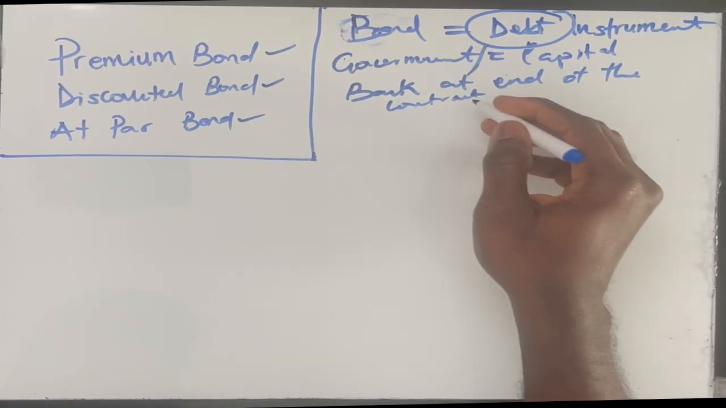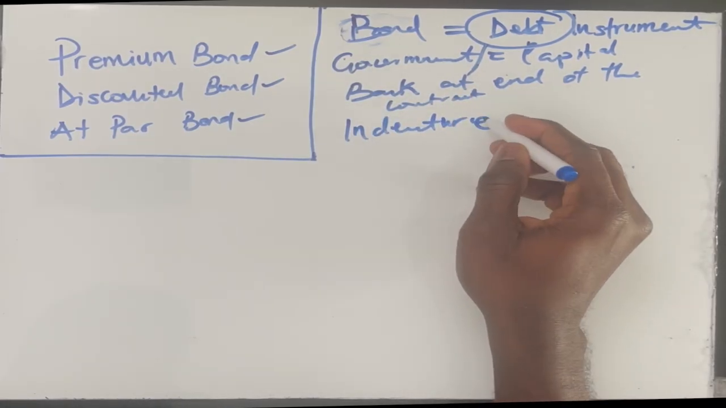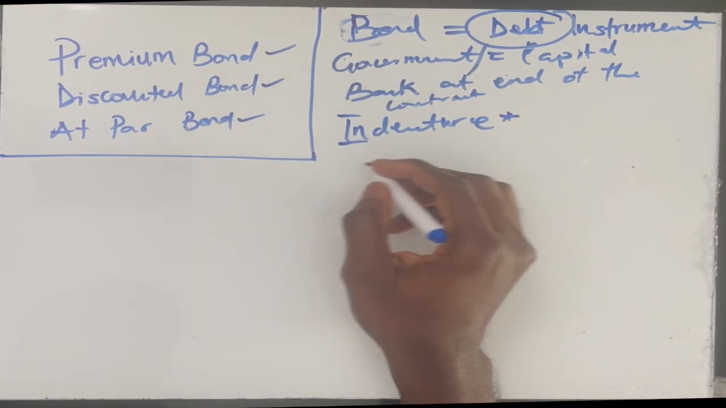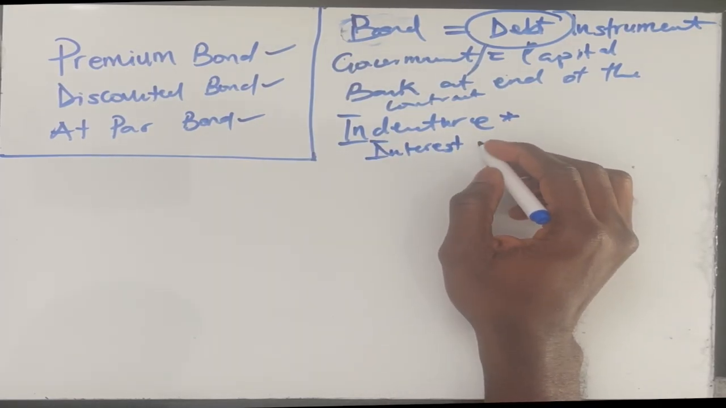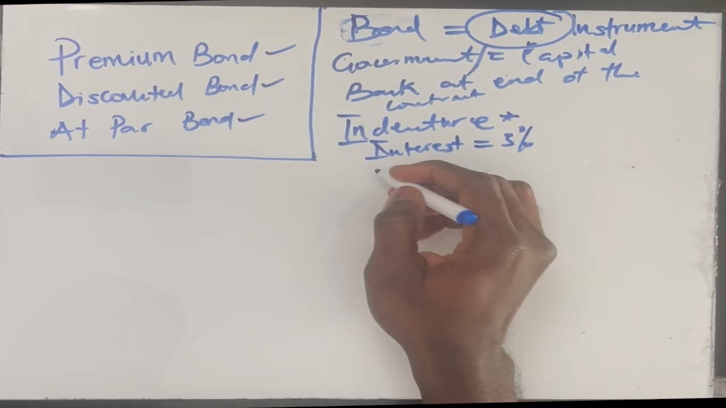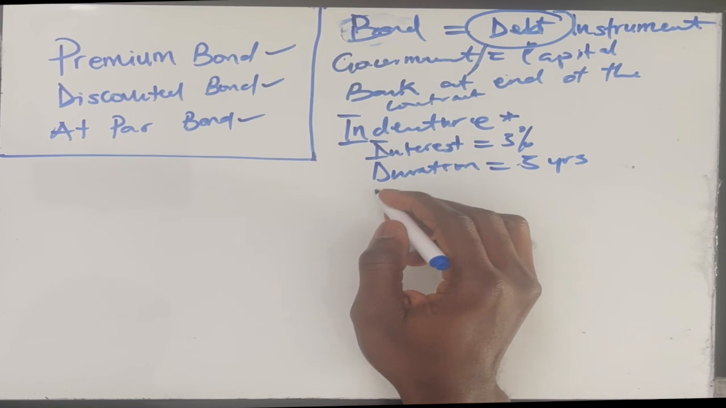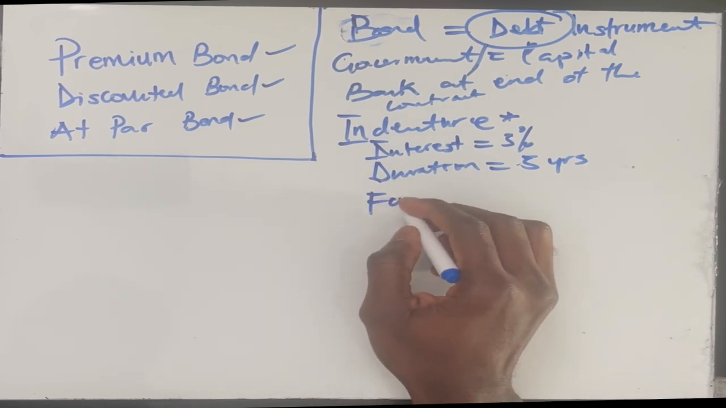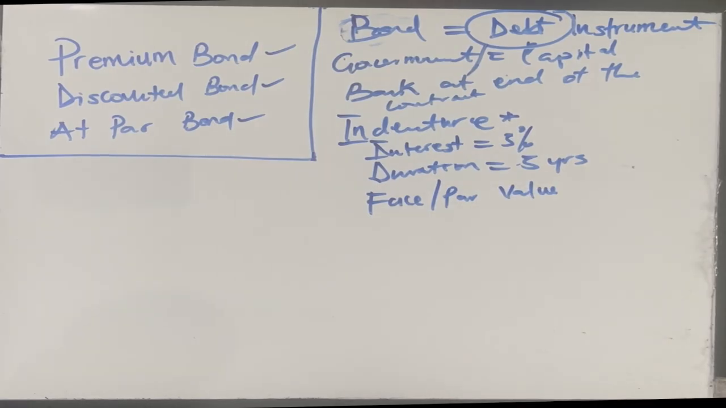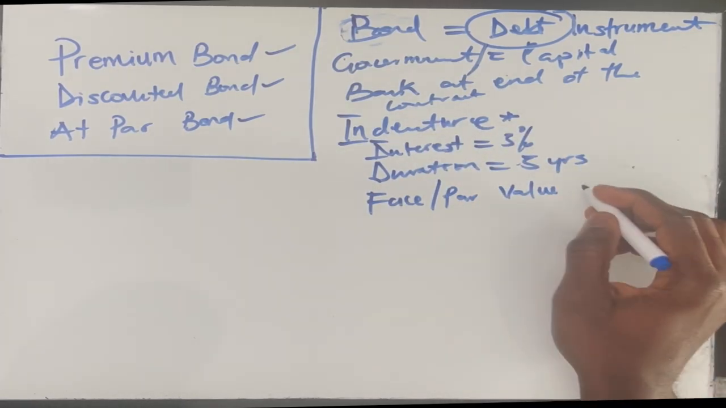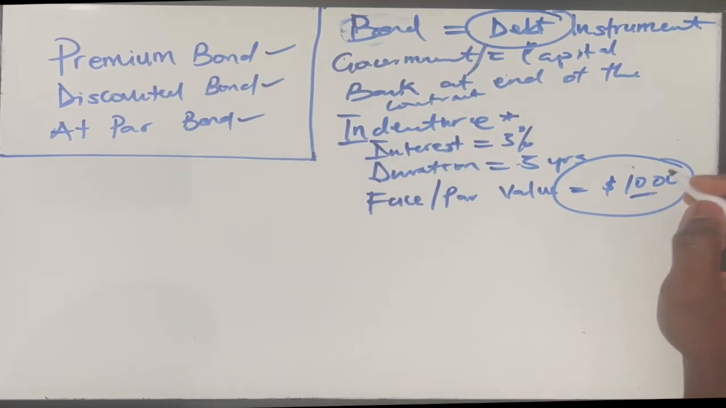The government gives you a contract, which is known as an indenture, that captures the whole bond agreement. On this indenture, the government promises to pay you interest at the end of every year, let's say 5%. The government states the duration of the contract, let's say 5 years. And most importantly, the indenture captures what is known as the face value or the par value of the bond. Let's make the par value 1,000. This is how much the government is promising to pay you at the end of the contract.